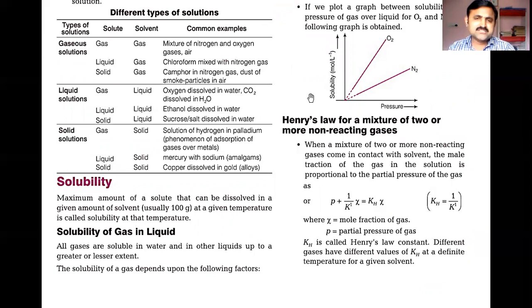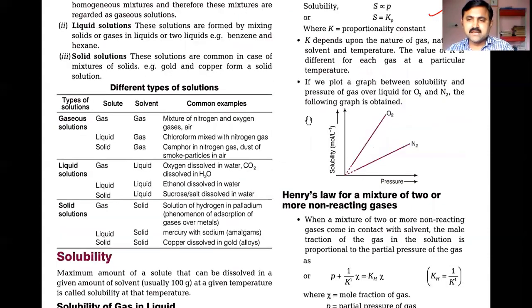So this is the graphical representation, you have to check it. It means oxygen solubility is greater when the pressure is lesser, and nitrogen solubility is greater when the pressure is more. So the meaning of this is that even at low pressures, oxygen is able to dissolve more in the solvent when compared to nitrogen. Okay, so that is the meaning of this graphical representation.